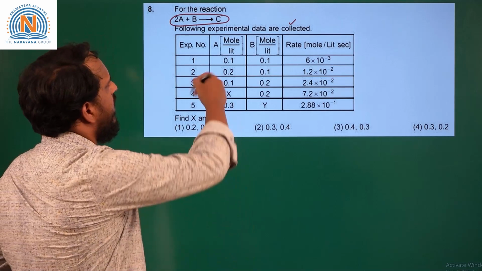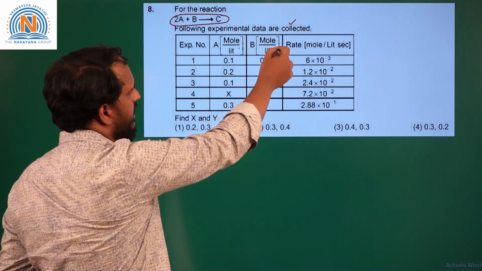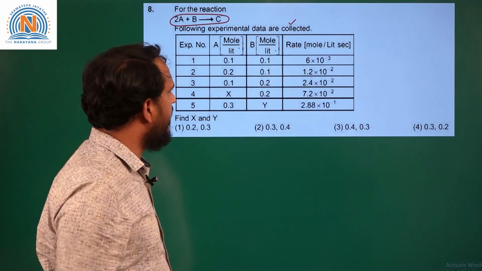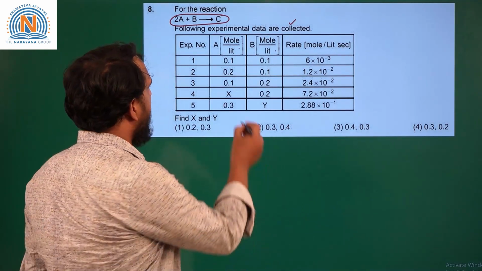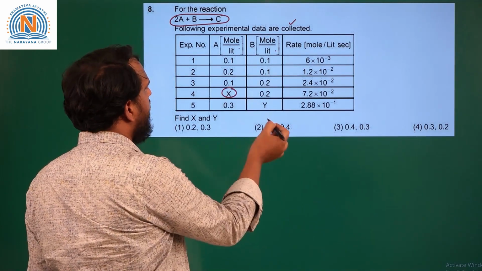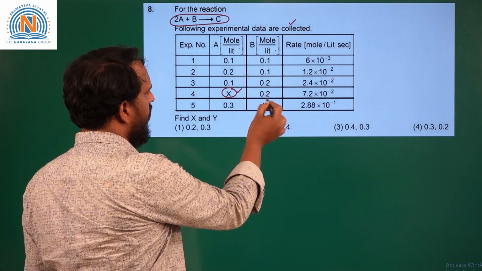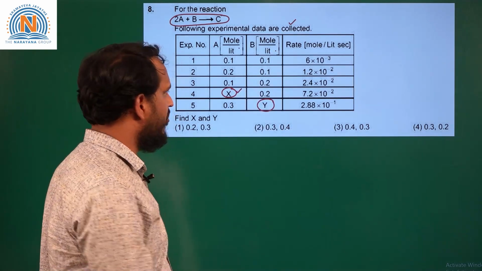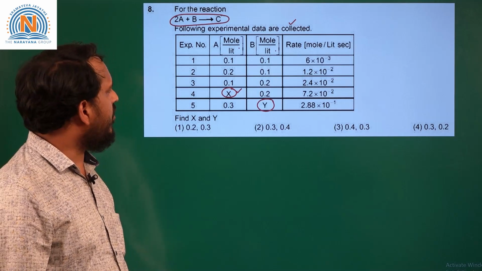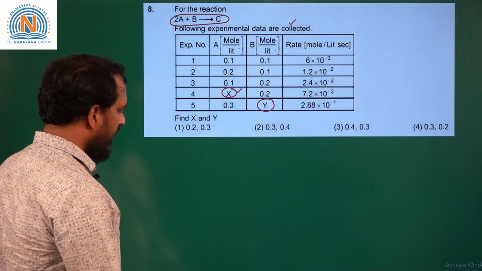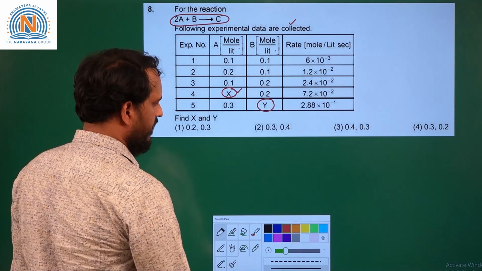Here 5 data sets are given: concentration of A, concentration of B, and rate of reaction. From this we need to calculate the concentration of A, given as X, and Y, the concentration of B. So here first we will derive a rate law for this equation.